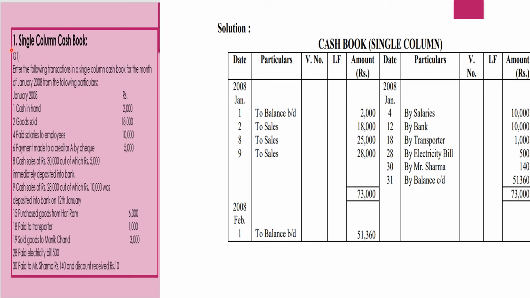So how will we close this cash book? Same like we used to close our ledger. On the debit side, you total and minus from it all the amounts that are there on the payment side. So you will get closing balance of 51,360 in your cash book. This balance will be reflected as your closing balance for the month of January, and that will become the opening balance for the next month, Feb 1st 2008, 51,360. So 51,360 is the balance which has been carried forward from January to February. So this is the making of single column cash book.